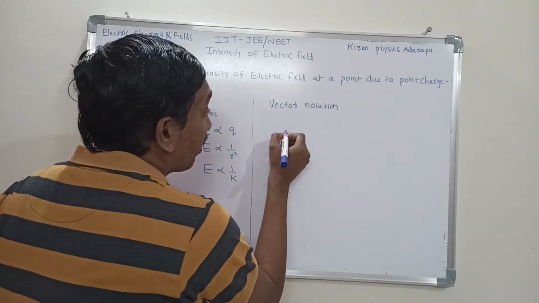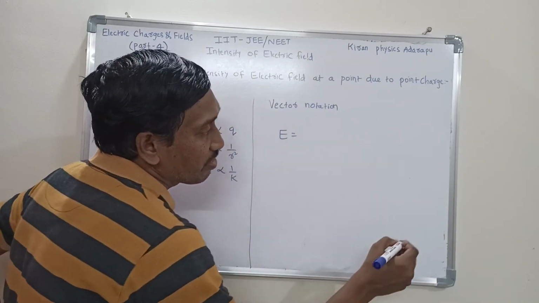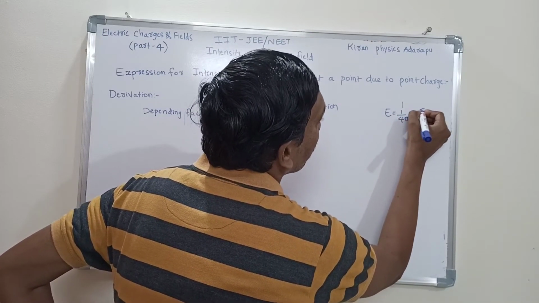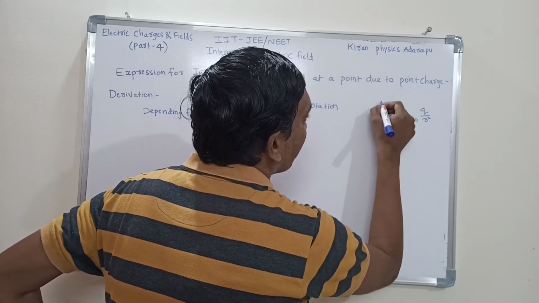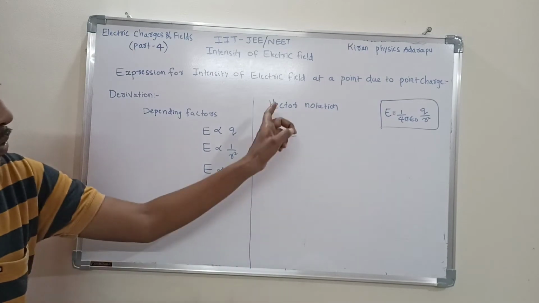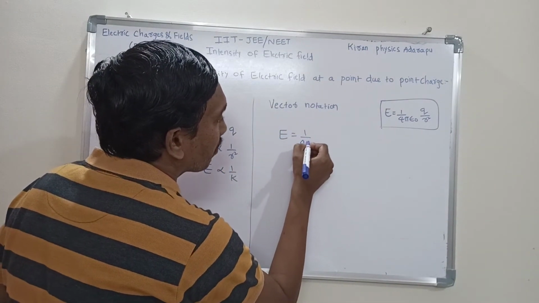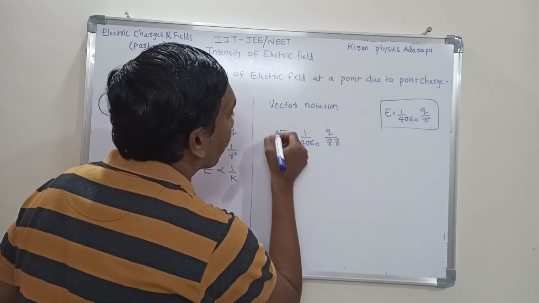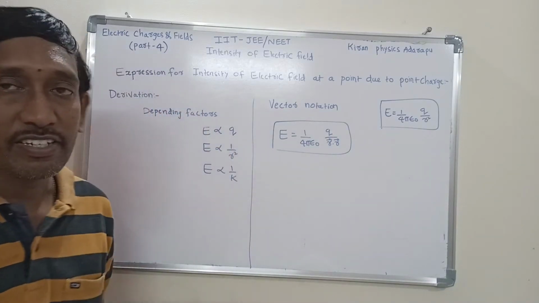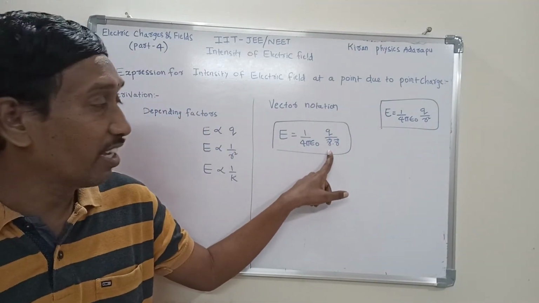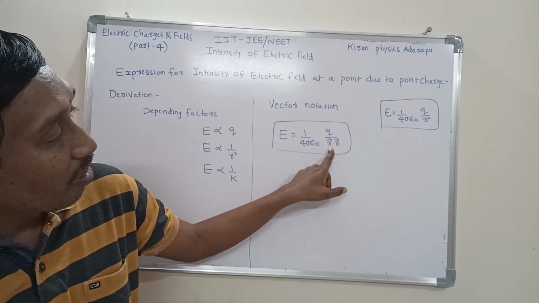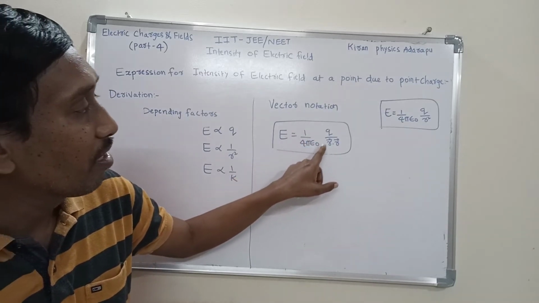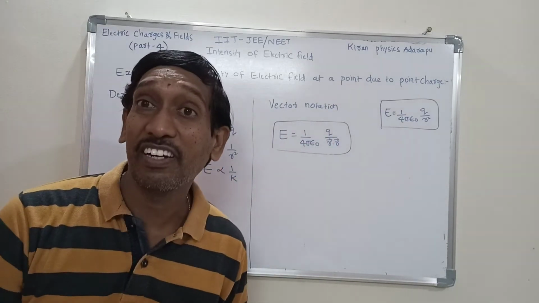So electric intensity E, the general expression is what? E is equal to 1 by 4 pi epsilon naught into q by r square, which is the formula for electric intensity from the derivation. So in vector notation, that is 1 by 4 pi epsilon naught into q by r bar dot r bar. This is the magnitude of electric intensity. If our position vector is given in vector form, r bar dot r bar stands for r square. So then you get electric intensity equal to 1 by 4 pi epsilon naught into q by r square. This is the magnitude of electric intensity.